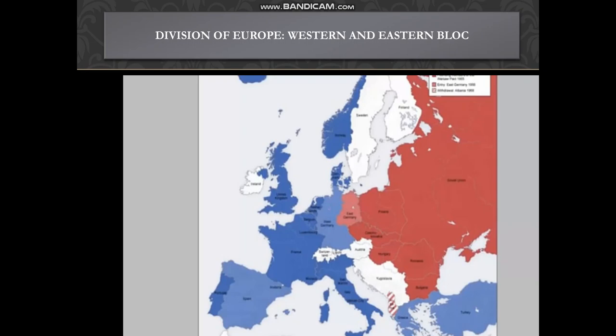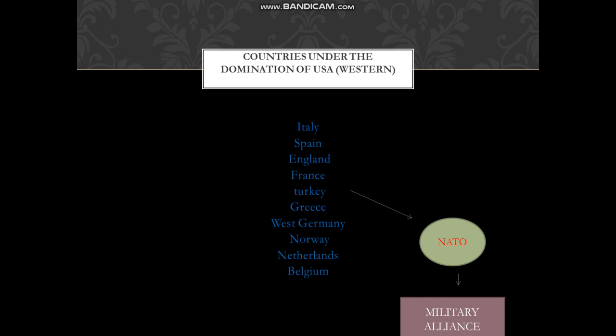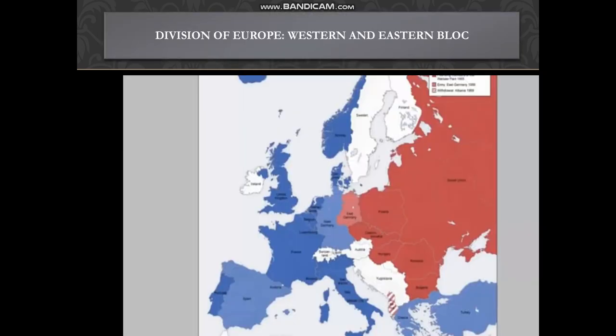The red ones are the Eastern Bloc and the blue ones are the Western Bloc under the domination of the United States of America. The countries in blue are Italy, Spain, England, France, Turkey, Greece, West Germany, Norway, Netherlands, Belgium. These countries were under the control of the United States of America.